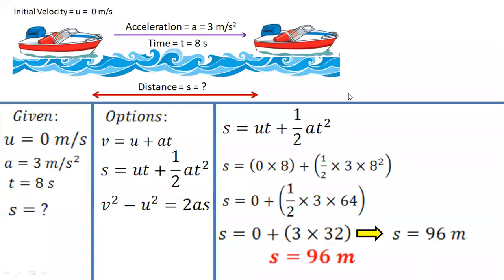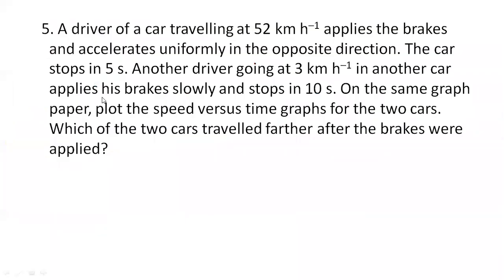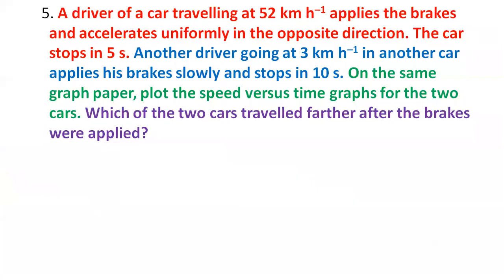Okay. Now in the next question, they have given so many things. Let me just highlight it in a different color first so that we can understand it. So this is what I have highlighted. Now, in the first part, they are saying a driver of a car traveling at 52 km/h applies the brakes and accelerates uniformly in the opposite direction. The car stops in 5 seconds.